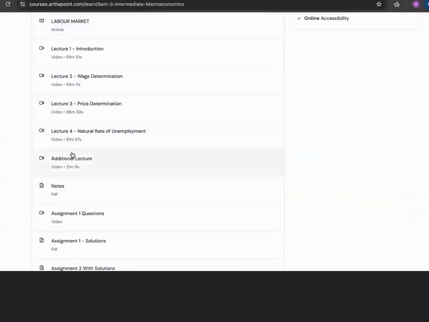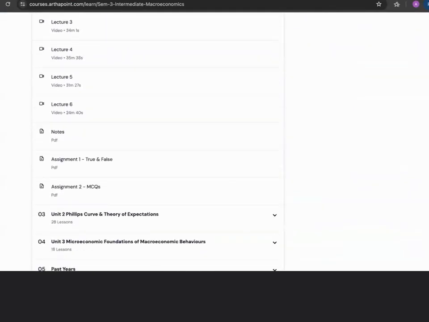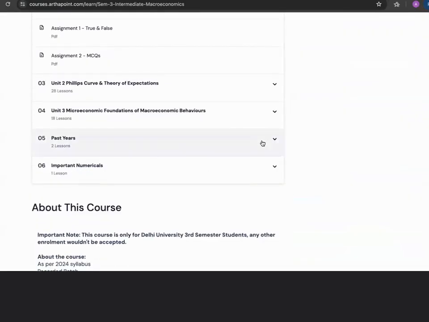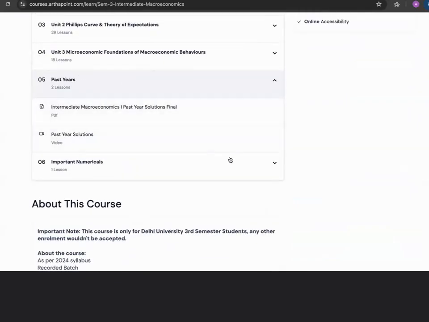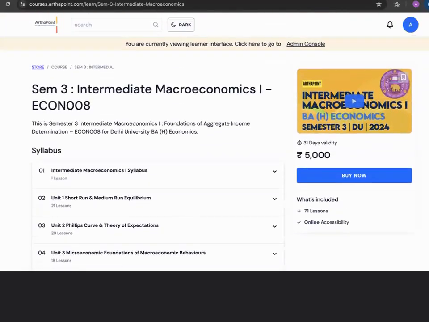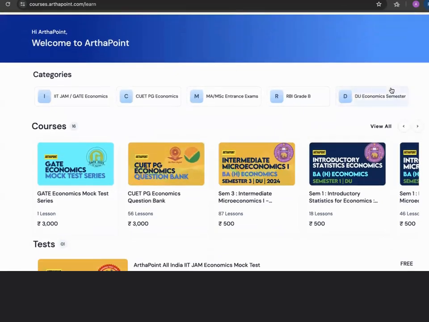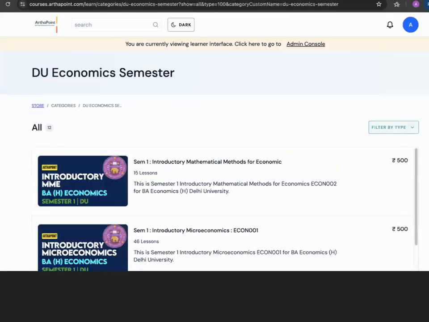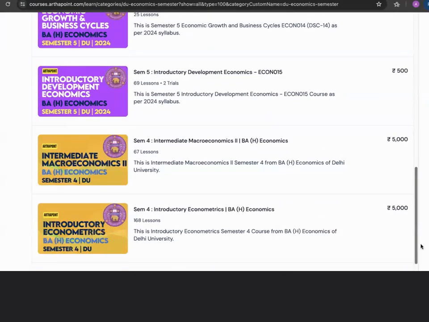So you see here, you also have additional lecture, you have notes, you have assignments, everything is part of the paid course. For all the subjects, you can see past year papers being solved and important numericals being discussed in the paid course. So this is a paid course, which is for macroeconomics. But if you look into the other courses of the economic semester, they are available for no fees. This is only the portal fees that we are charging.